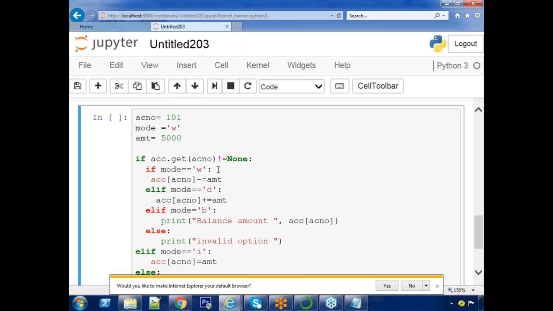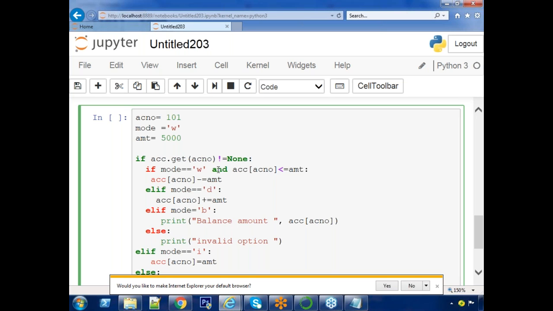Okay. In withdrawing, also one more condition we need to add. Directly, we cannot withdraw. If mode is equal to W, another condition has to be applied: ACC of that account number, amount less than or equals to given amount.